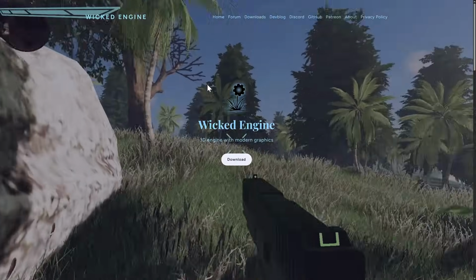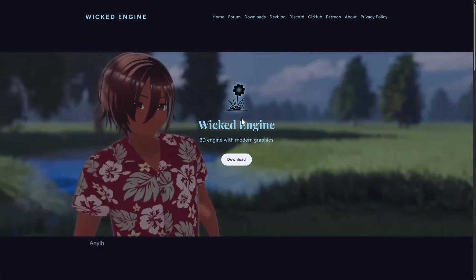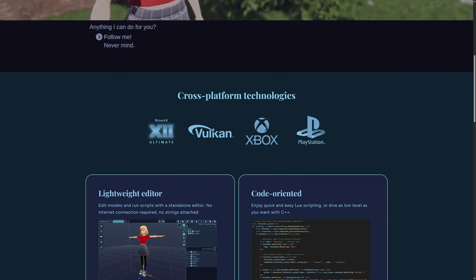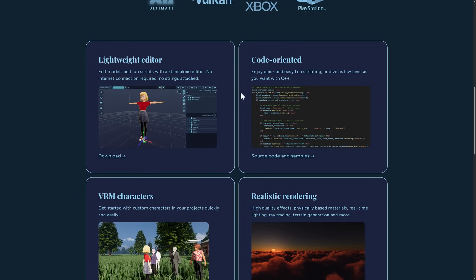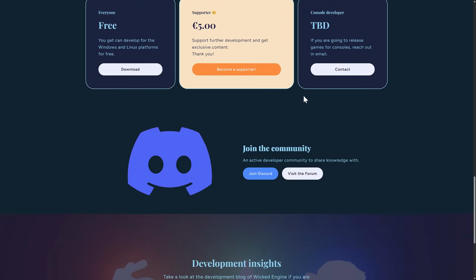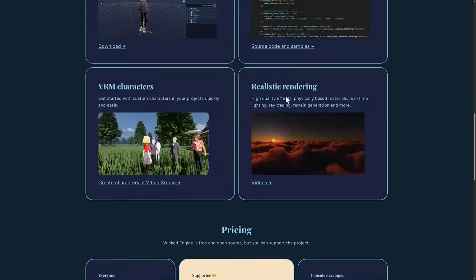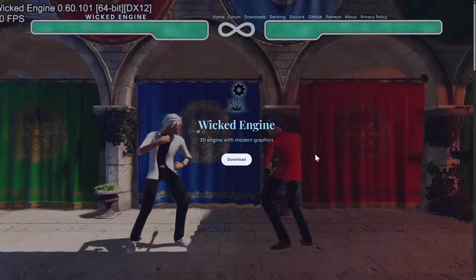Now, another one, this engine is absolutely wicked. And I hate to say it that way, but it's actually true. This actually is an incredibly cool game engine project, fully open source. You see available for a number of different platforms. There is a lightweight code editor in there. You can use Lua, C++, but also C#, which is why I'm mentioning it here today. It is a free engine. I do believe this was also the one that was used to power GameGuru as a renderer. Wicked Engine is, again, quite wicked.